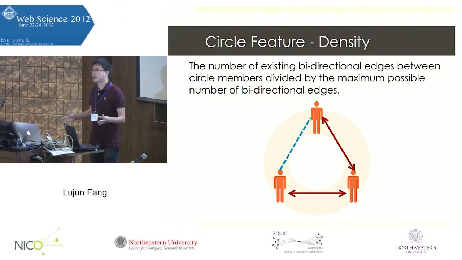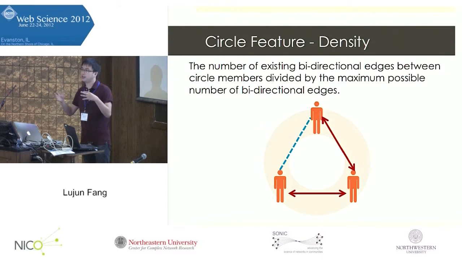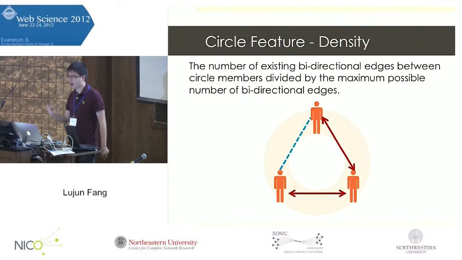The next feature we consider is the density of a circle. Circle members can be connected to each other, or in other cases, they might not connect to each other. So the density of a circle is defined as the number of existing bidirectional edges between circle members divided by the maximum possible number of bidirectional edges.